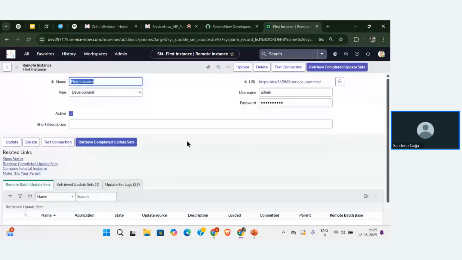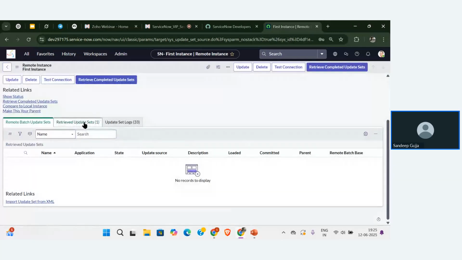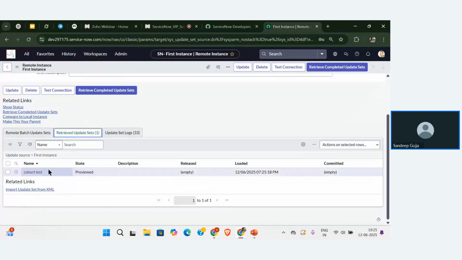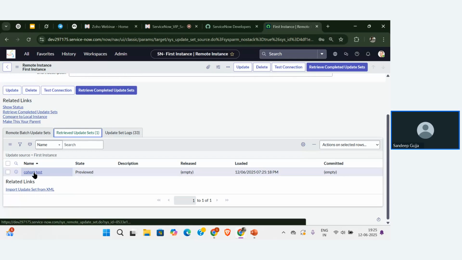Now you can see one more extra section is added in the related links. Let me click on that. You can see the update set that we created in the first instance is now available in the second instance. Here we haven't used the option to import an update set. We have directly used a button to call the update set.